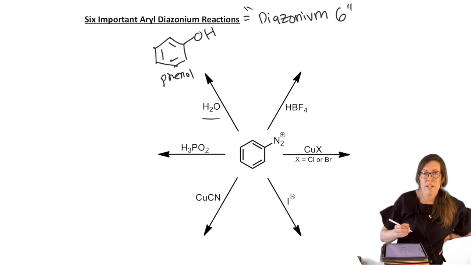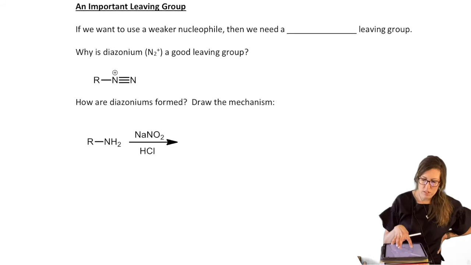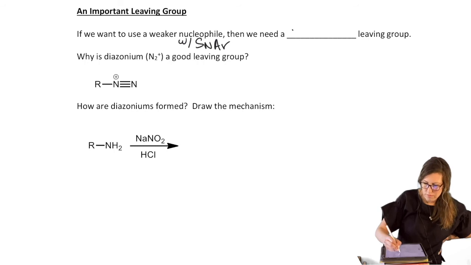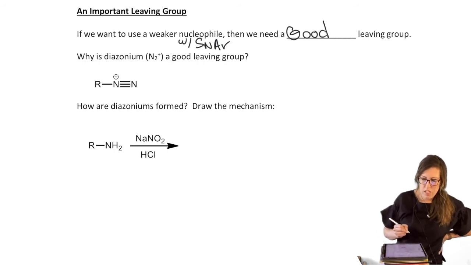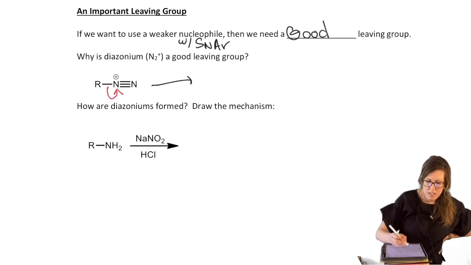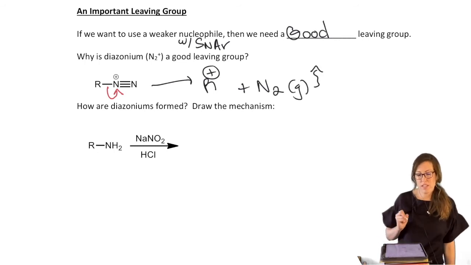So this is an SNAr reaction essentially. So how do we make the diazonium? We're going to show that on the previous page. An important leaving group. So if you want to use a weak nucleophile with SNAr type substitution, then you need a good leaving group. Diazonium, why is it such a great leaving group? Look what happens. We've used it before in SN1. Look what happens when it leaves. Yes, we will have a carbocation, but we just liberate N2 gas, right? So that's why it's such an easy reaction to do.